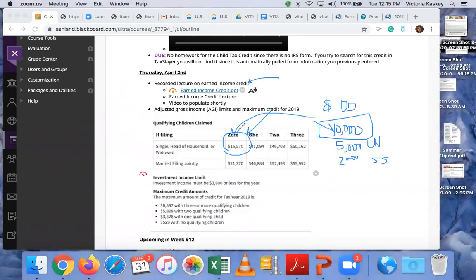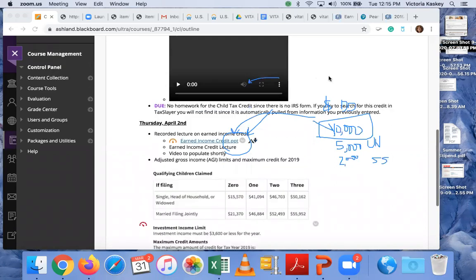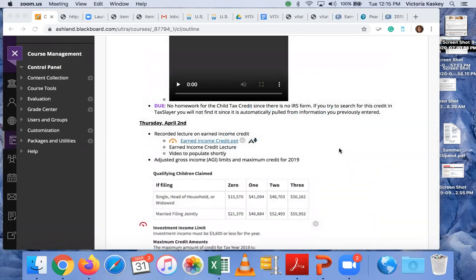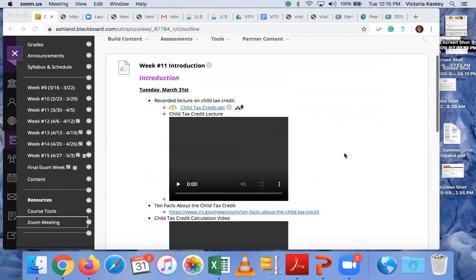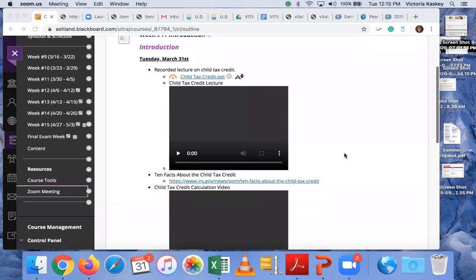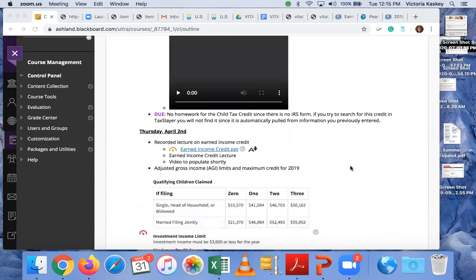So again, this is the tabled information. I'm not going to give you any homework this week. I'm going to put it in here as well. It's too difficult to give any type of homework when you have these two types of topics. Both the child tax credit as well as the Earned Income Credit are not calculated on tax forms, but instead they're on worksheets embedded in instructions and publications. So it's just too difficult. And since TaxSlayer calculates it automatically, there's no purpose in that.